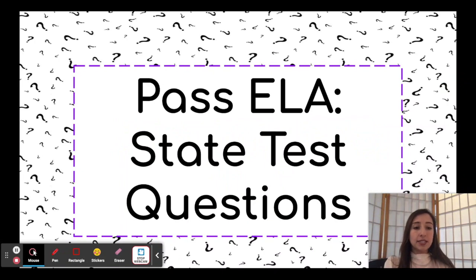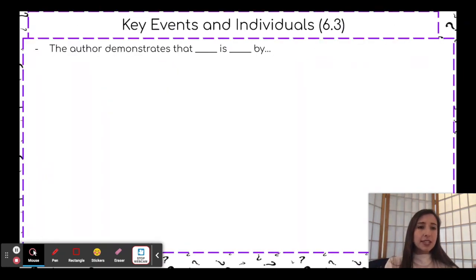Today's topic is an extension of yesterday's video about state test multiple choice questions. Today we'll be covering the most common questions on 6.3, which is key events, key ideas, and individuals. Believe it or not, 60% of the test covers this standard and one or two others. So this is a really important video for you guys to watch and become comfortable with these questions. Of course, the questions will be different depending on the passage, but if you are comfortable with how they look and what you need to be looking for in the passage, it is sure to help you out.